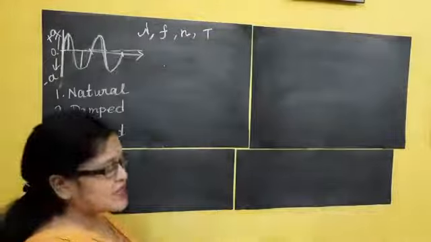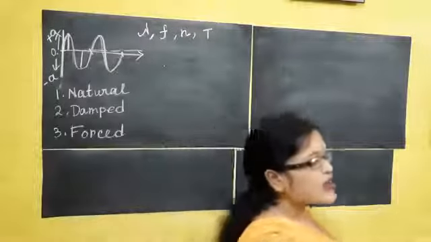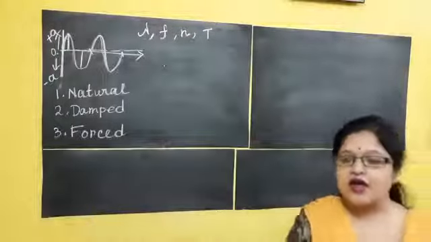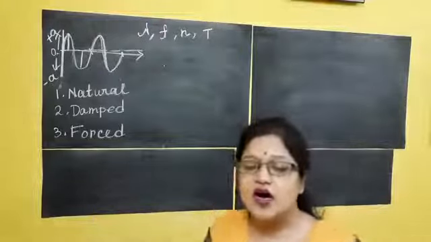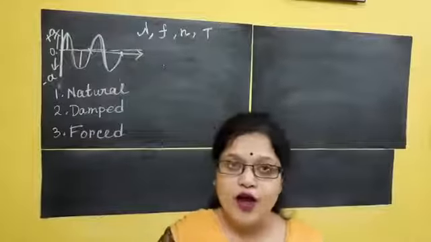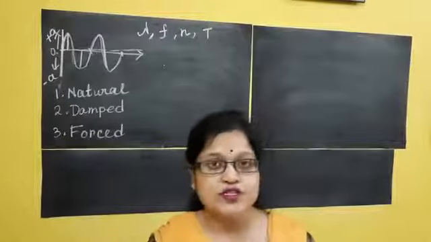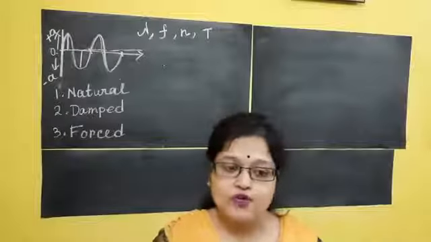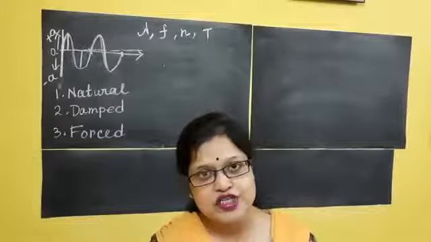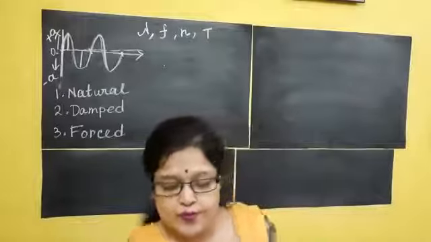Now, what is natural vibration? See, when a vibration occurs, obviously, if it does not occur in vacuum, then slowly the amplitude of the vibrating object dissipates and the object stops vibrating. We know it very well.